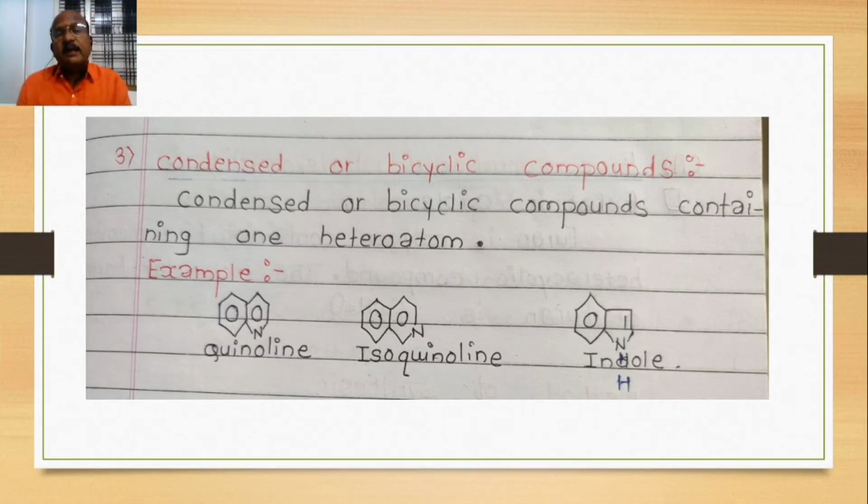Second type is the 6-member heterocyclic compound. 6-member means its cycle is hexagonal, and different elements are present depending upon their structure. And the third type is the condensed or bicyclic compound. There will definitely be two rings present here. That is a bicyclic compound. These are the simple classification of the heterocyclic compound.